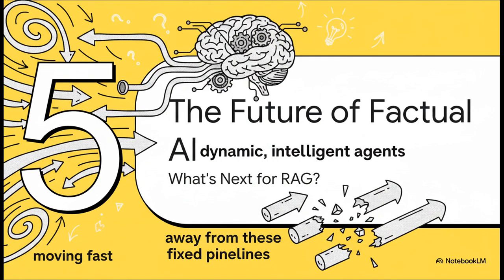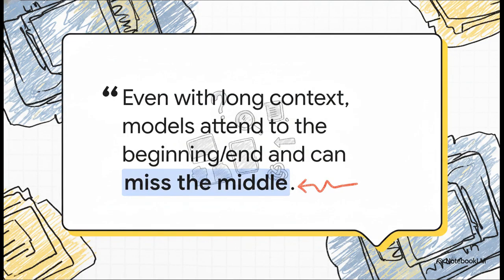This is all incredible stuff, but this field is just moving at a breakneck pace. So what's actually next for RAG? Well, we're seeing a shift away from these fixed, static pipelines and towards something much more like dynamic, intelligent agents. But of course, there are still challenges to figure out. Here's a fascinating one called the lost in the middle problem. Researchers found that even if you give an AI a huge amount of text to read, it tends to pay the most attention to the very beginning and the very end. It can completely miss critical details that are buried right there in the middle.